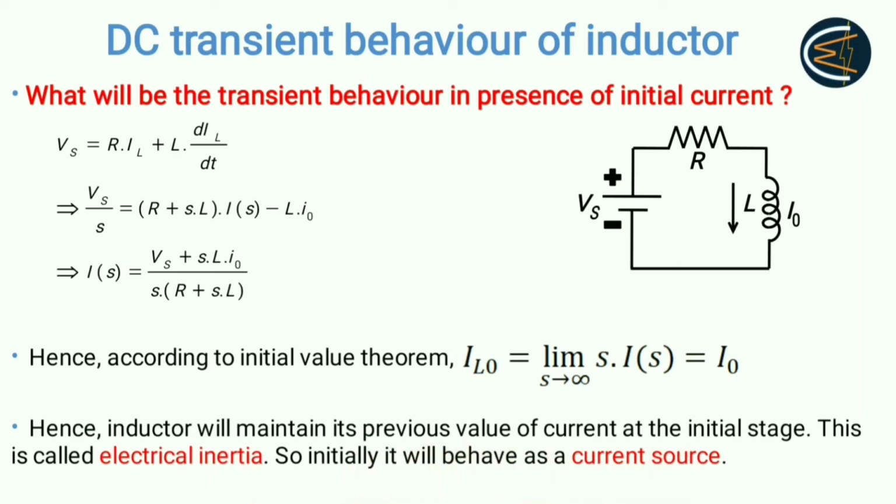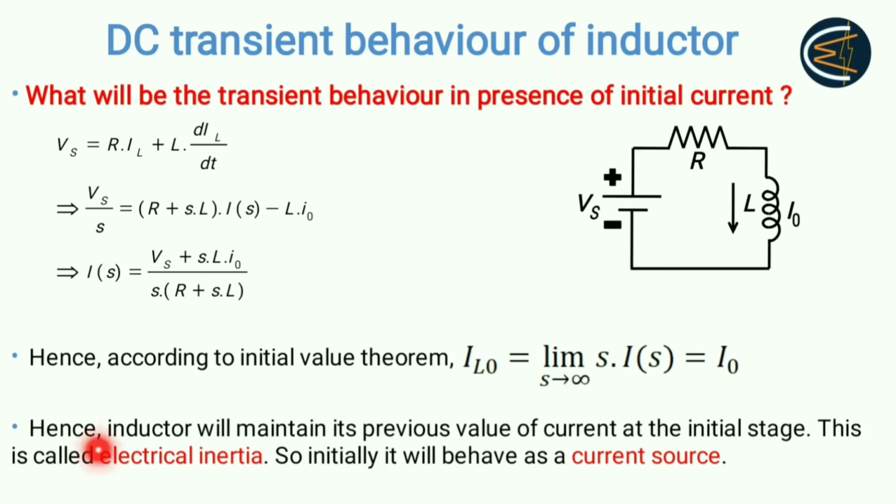This is the inherent property of any inductor, that is, it doesn't allow a sudden change in current. Rather, it tries to maintain its previous value of current for a certain time, even after a change in the circuit, like here. That is same as the inertia property which we study in mechanical engineering.